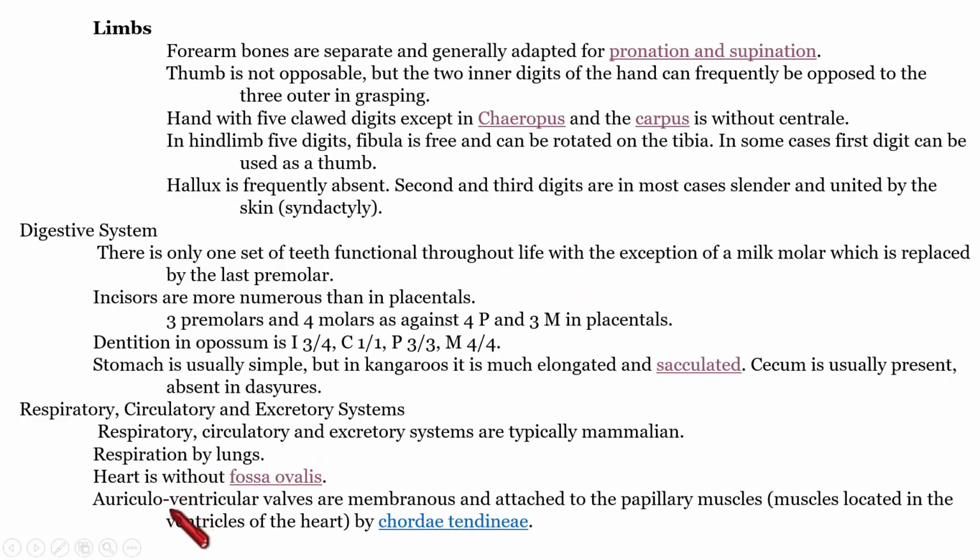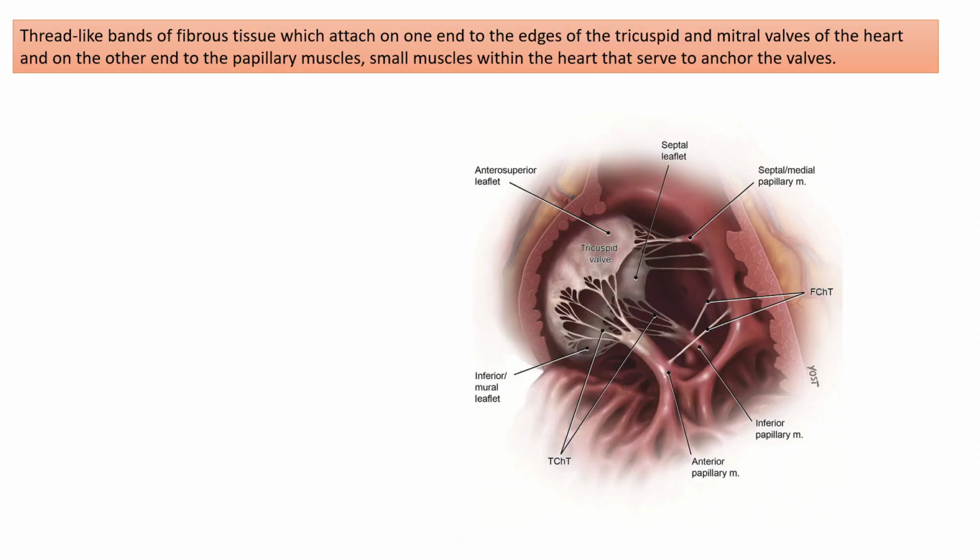Next point regarding the valves: auriculoventricular valves, tricuspid and bicuspid valves, are there. And these valves are attached to papillary muscles. Papillary muscles means muscles that are located in the ventricles of the heart. So the valves are attached to the papillary muscles through chordae tendineae. Chordae tendineae means what then? They are certain fibrous tissue-like structures that attach the tricuspid valve to the papillary muscles of the ventricle.